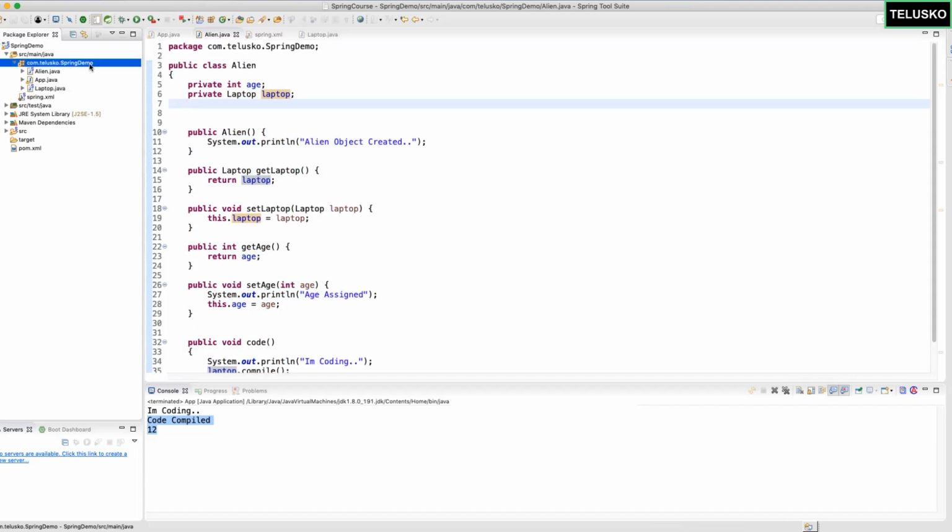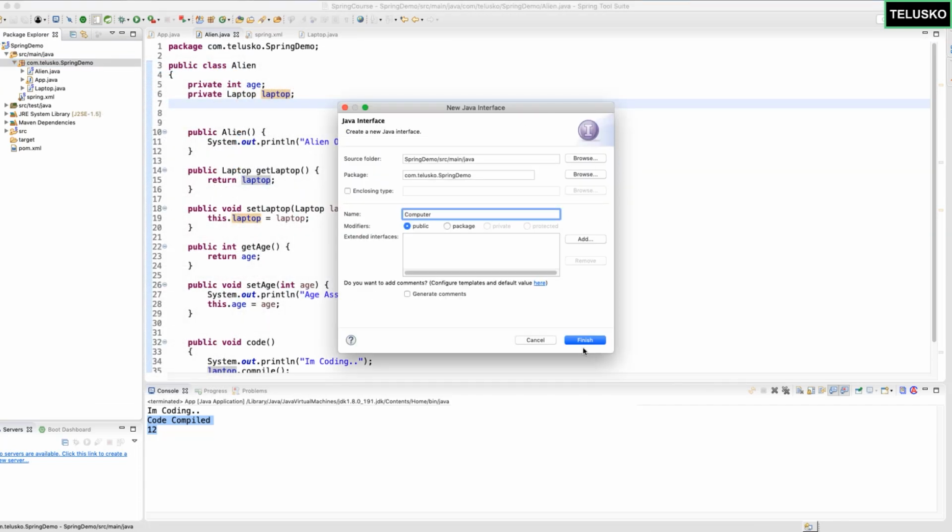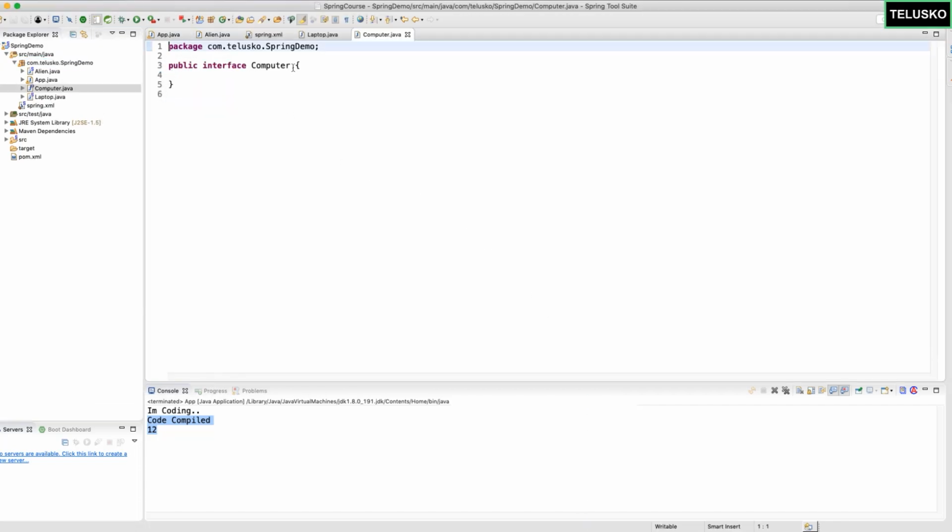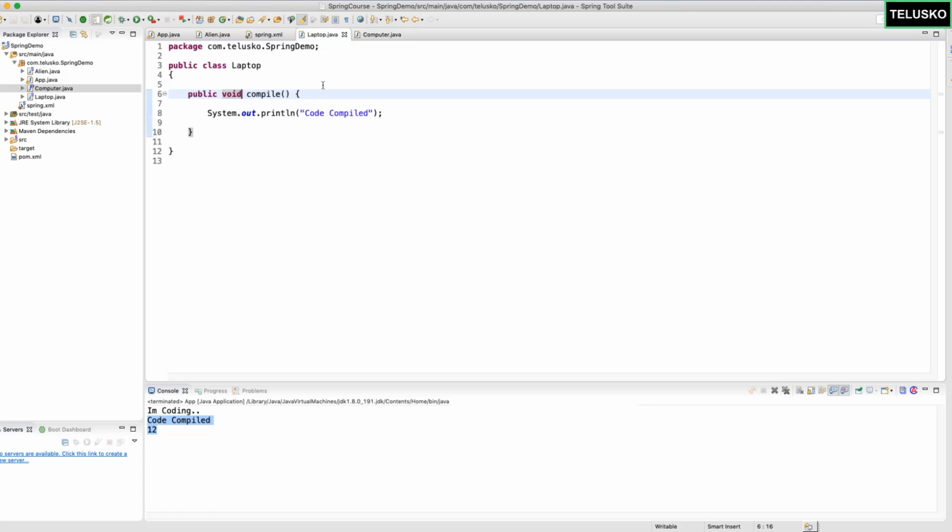For example, let's create an interface here. We have a very simple interface, which is Computer. In this Computer interface, I want to declare only one method, which is compile. So I will say void compile. Since we are only declaring it, nothing specific, and Laptop will be implementing it. Of course, you can also go for a class here, a Computer class, and Laptop extends Computer class, but let's go with an interface in this example. So you can see we have a Laptop class which implements Computer.